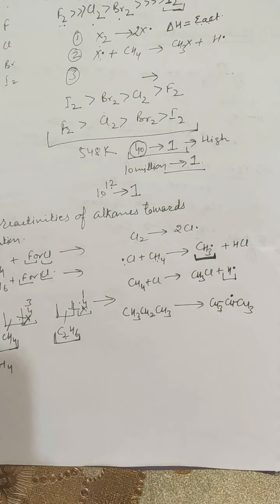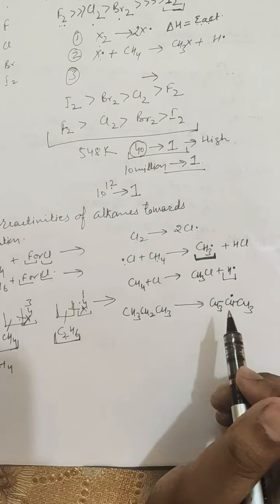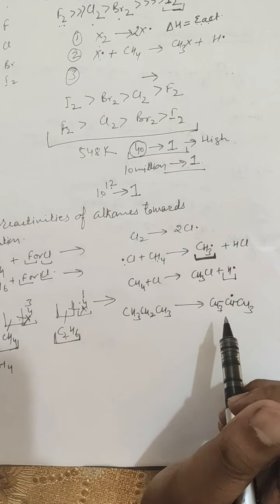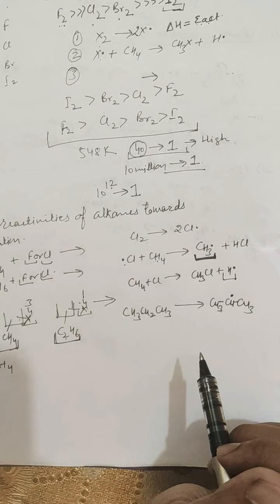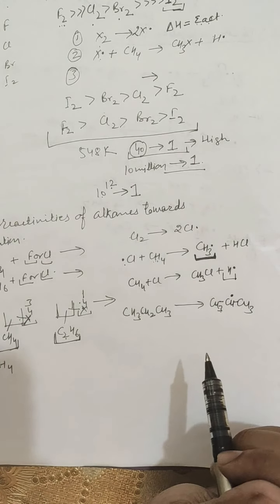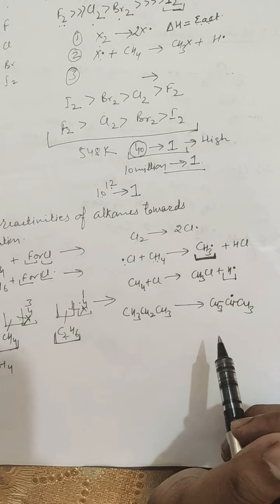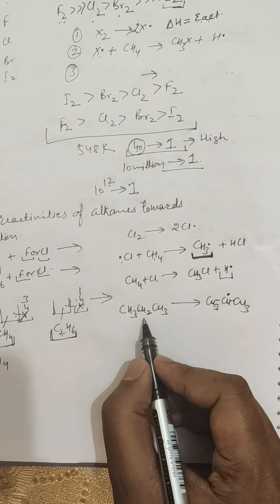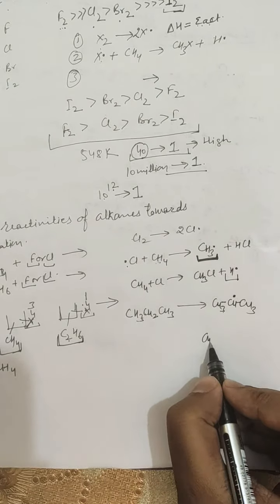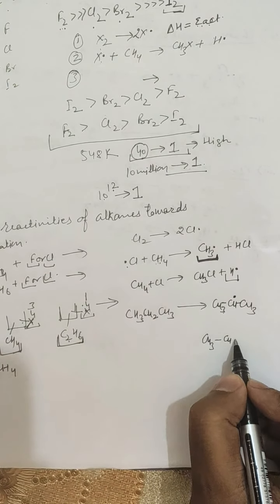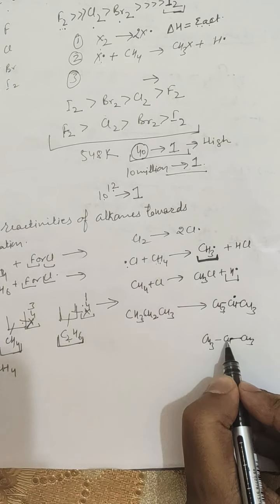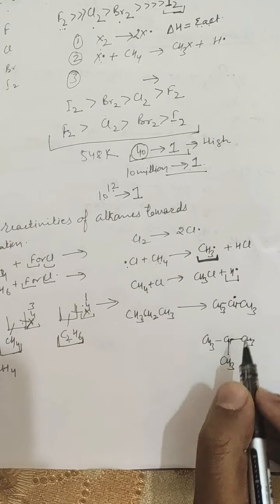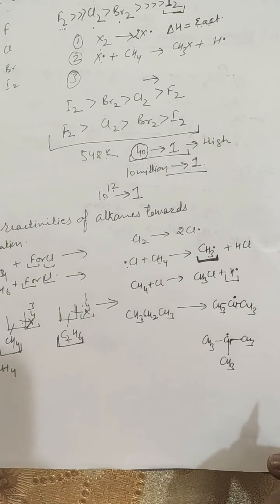So you must know about the radical, whether there is a formation of a primary, secondary or tertiary free radical. If there is a formation of a tertiary free radical, this will in turn be more stable as compared to the secondary free radical.